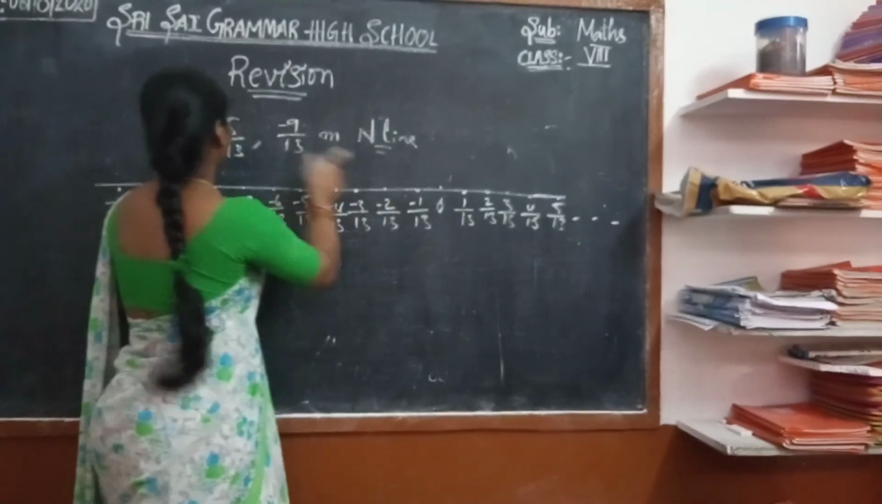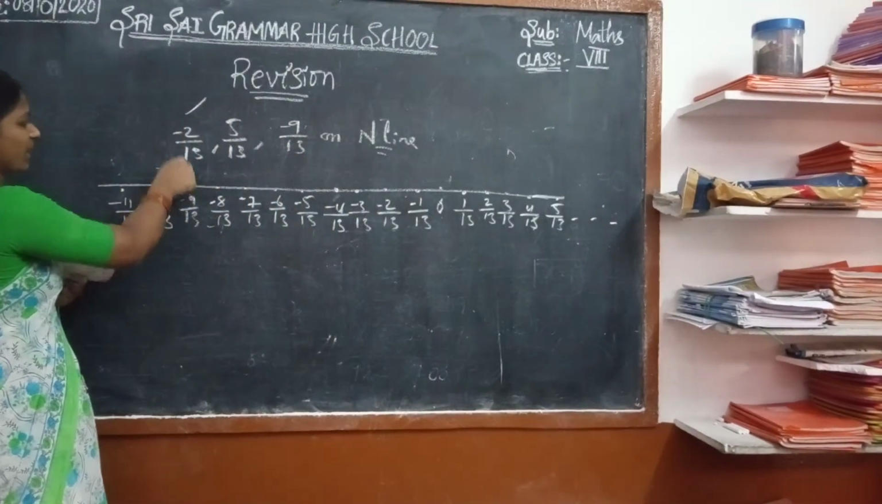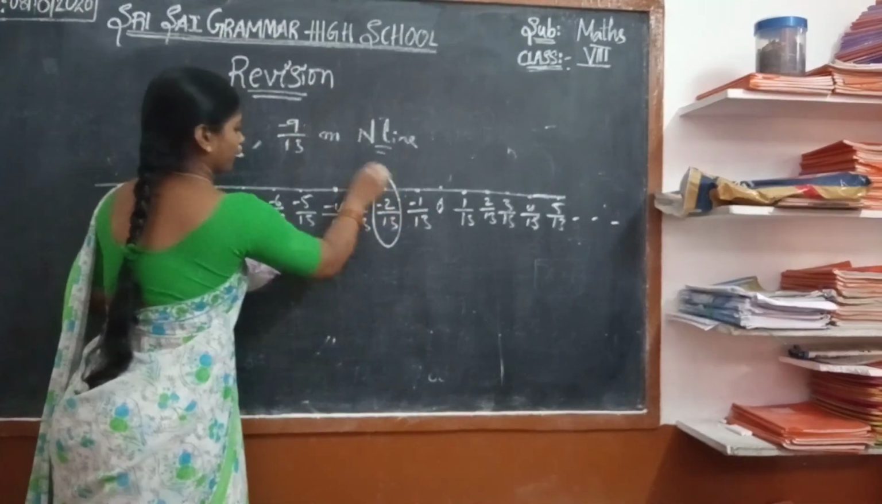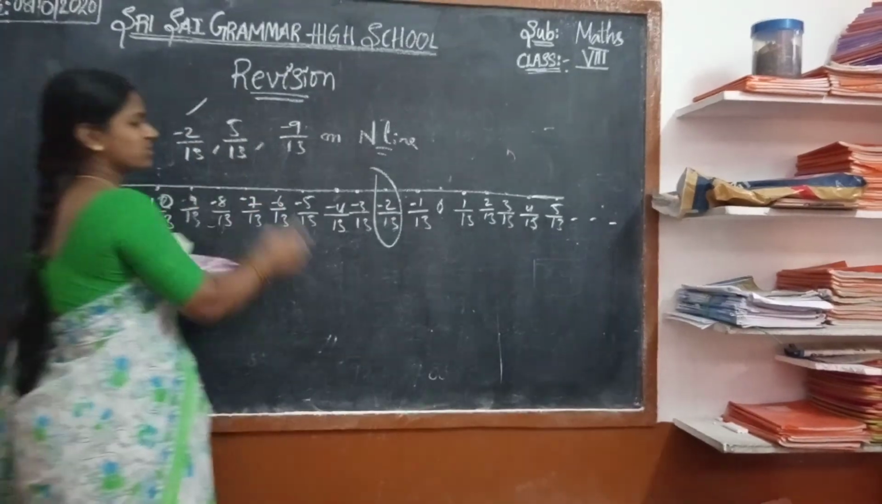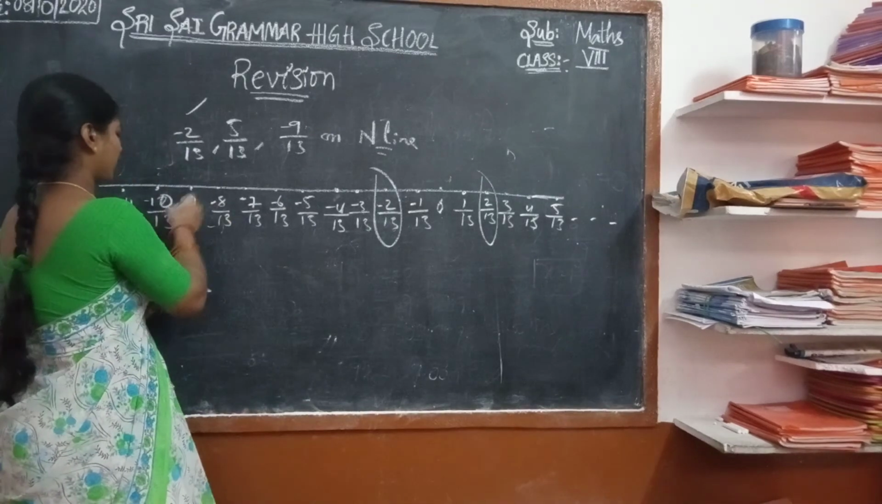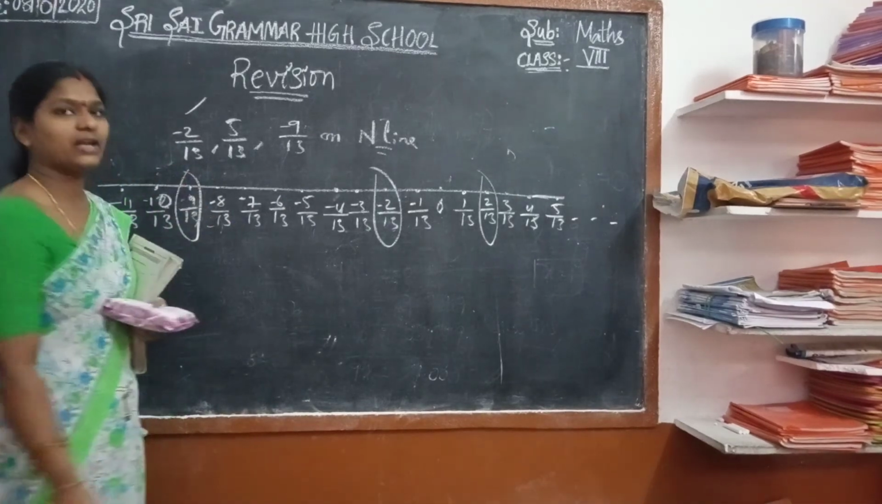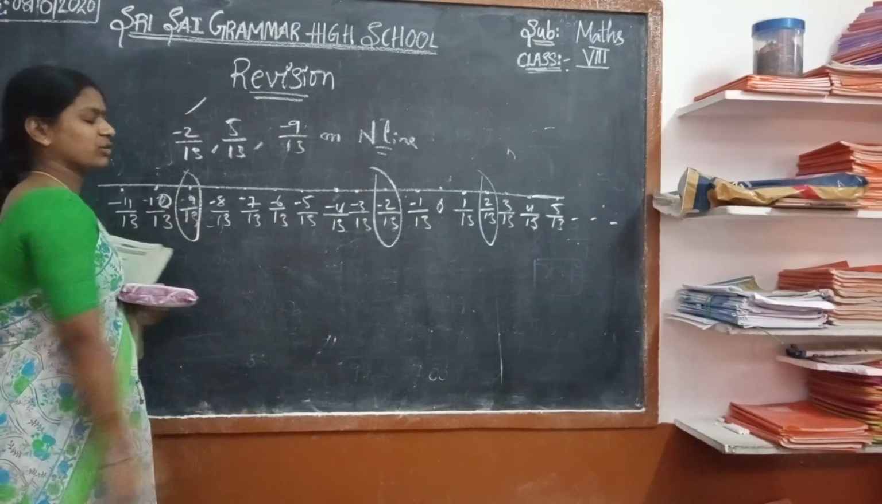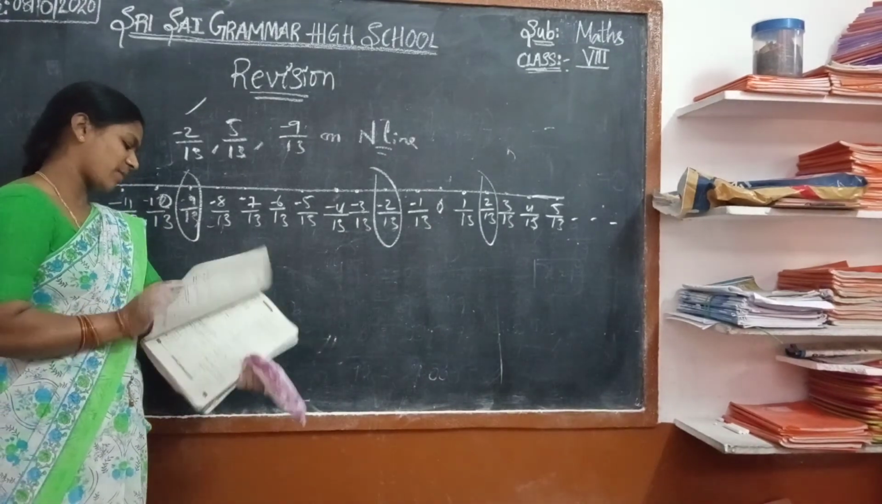So minus 2 by 13 is here, and 5 by 13, which is positive, is here, and also minus 9 by 13. Understood? We have to represent on the number line like this.